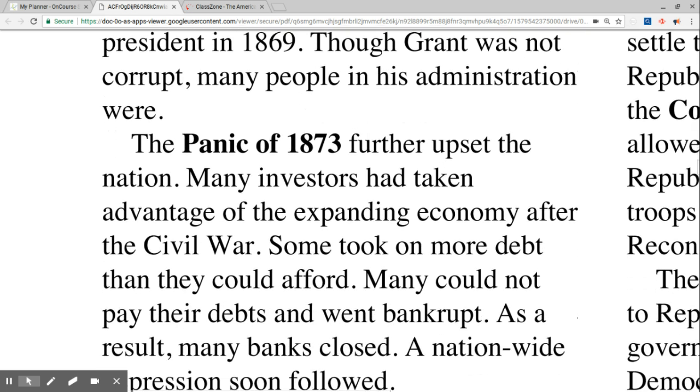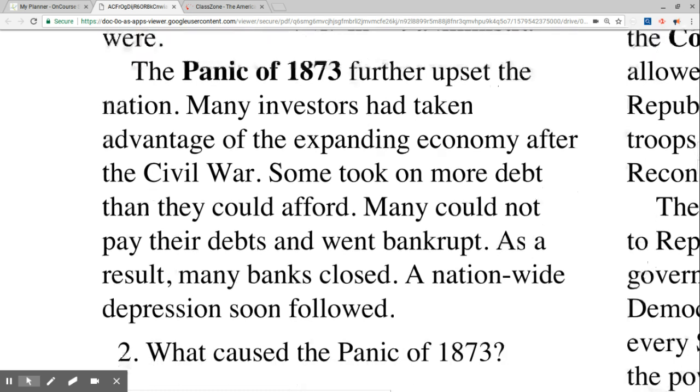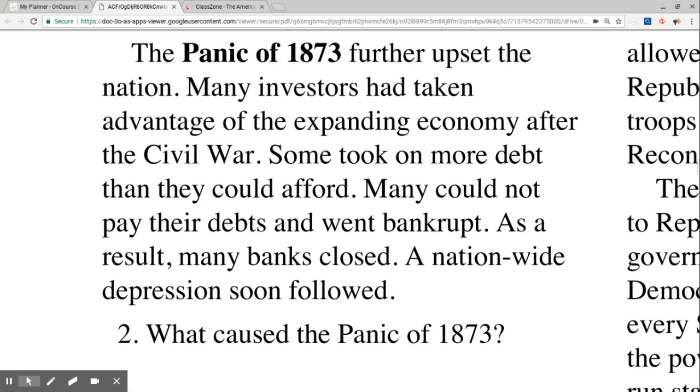The Panic of 1873 further upset the nation. Many investors had taken advantage of the expanding economy after the Civil War. Some took on more debt than they could afford. Many could not pay their debts and went bankrupt. As a result, many banks closed. A nationwide depression soon followed.